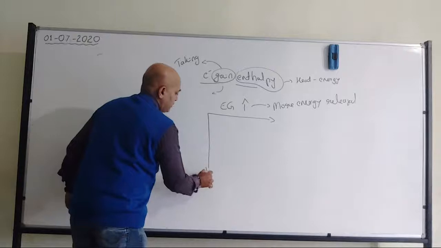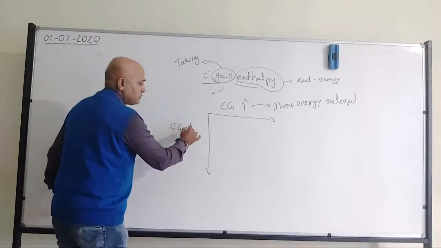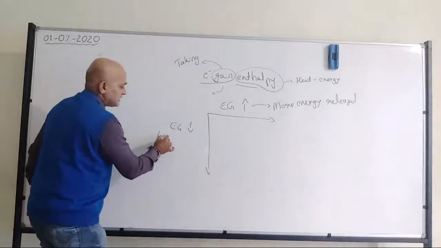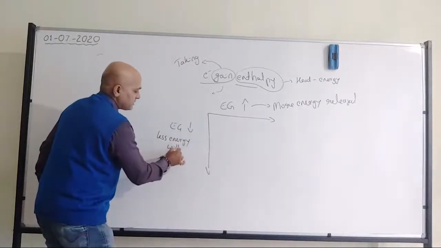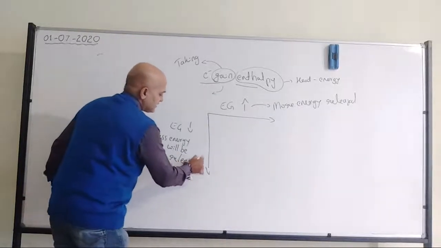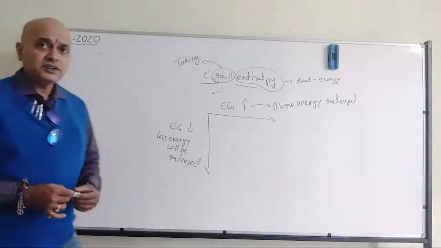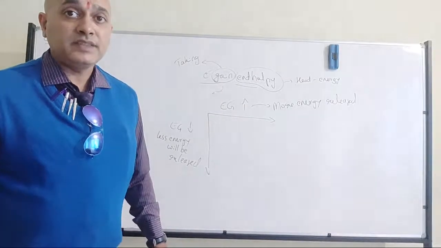Now when you move down the group, electron gain enthalpy should decrease. That means less energy will be released. All of you have understood?